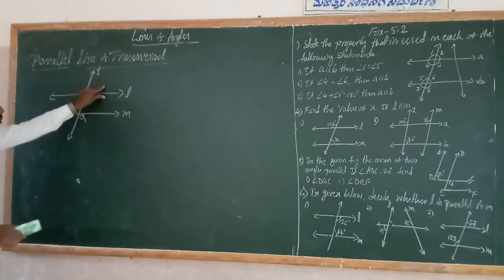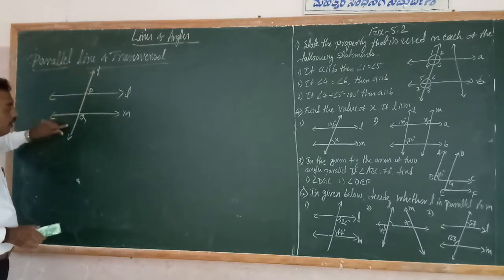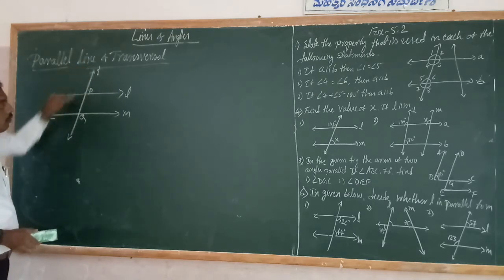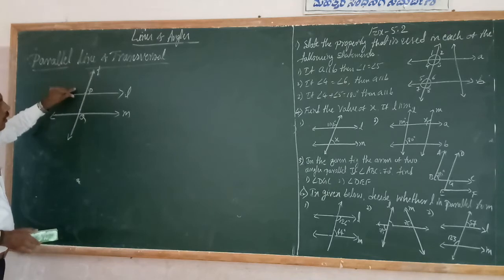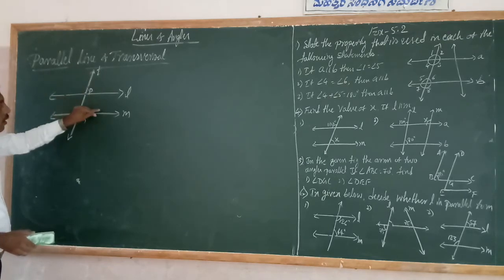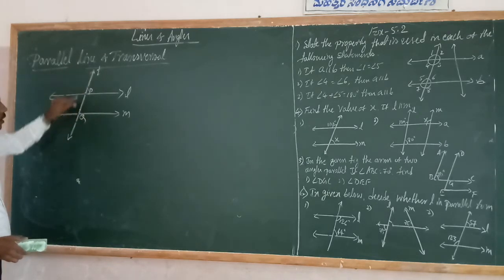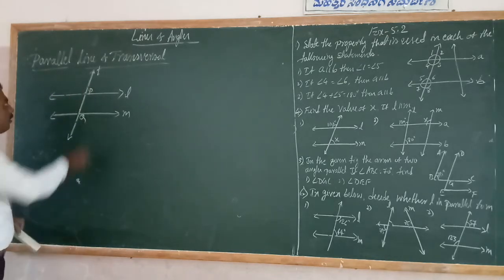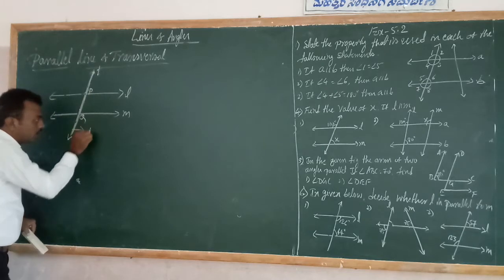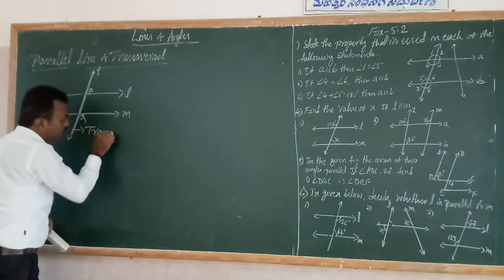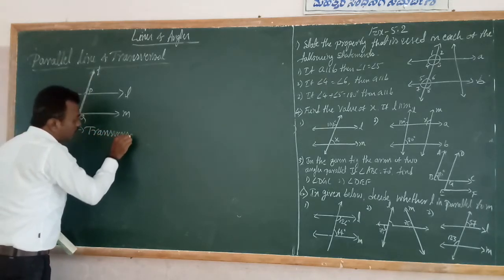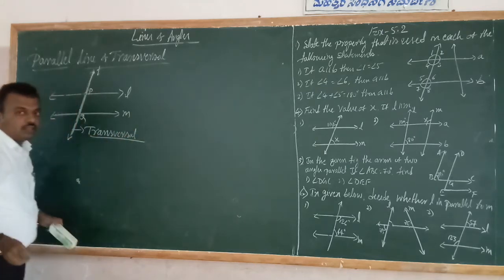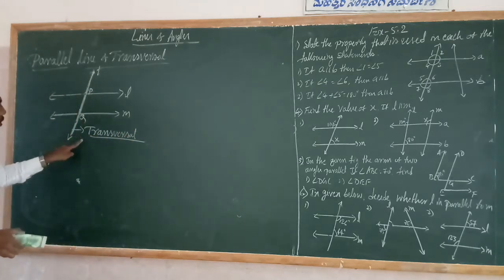The line T intersects the lines L and M. T intersects line L at point P and line M at point Q. That is, it intersects at distinct points. Therefore, this line is called a transversal. Okay, students, this line is called a transversal.